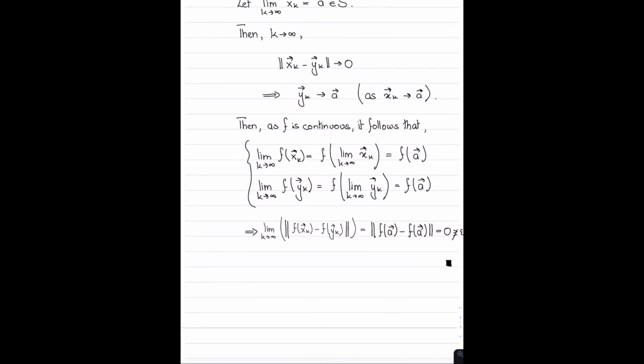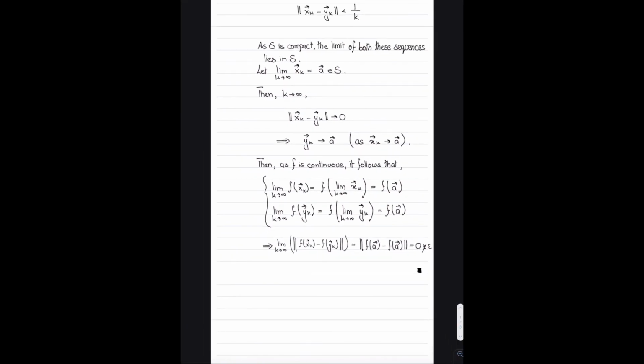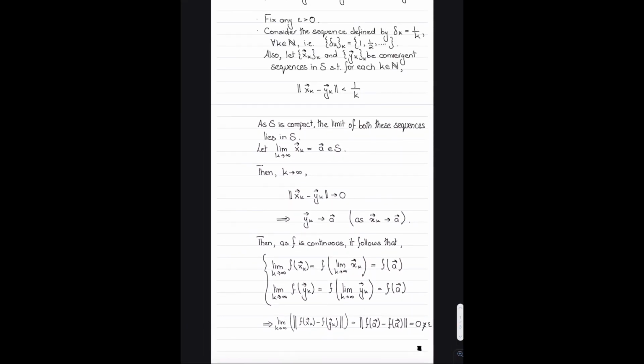There are a few technicalities that you need to be careful with. But yeah, once you've seen the proof, I believe it's fairly straightforward.